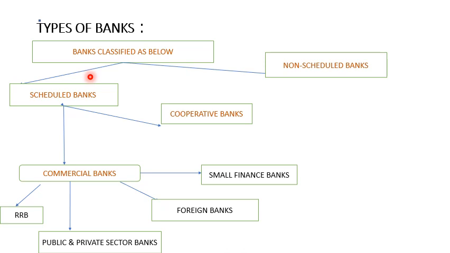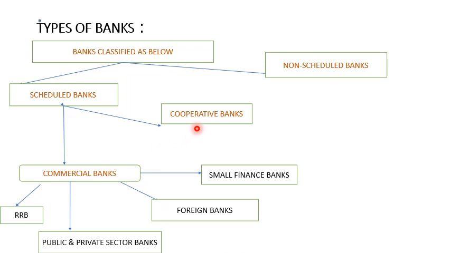So this reserve capital and the collected funds of the banks should be greater than 5 lakhs. This is the first condition. The second condition is that at any cost, the banking activities should not affect the interest of depositors. So, for a bank to be classified under scheduled banks, it should fulfil these two conditions. Then only it will be classified under scheduled banks. And scheduled banks are further classified into commercial banks and cooperative banks.